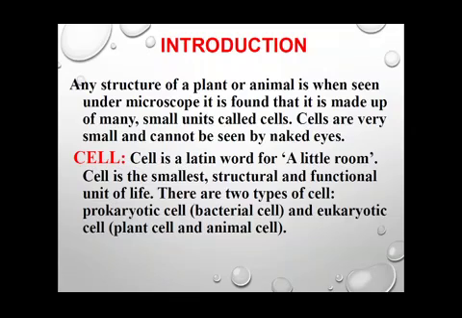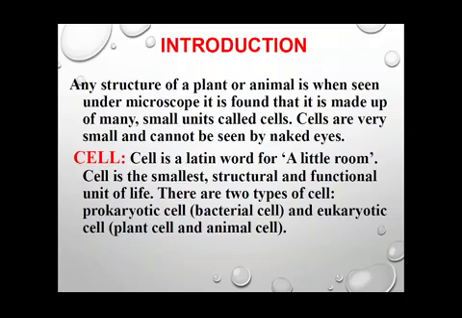So he observed a cork cell under a microscope, and what he saw was small honeycomb-like structures, and these structures were later known to be the cell. These cells are very small and they cannot be seen by naked eyes.